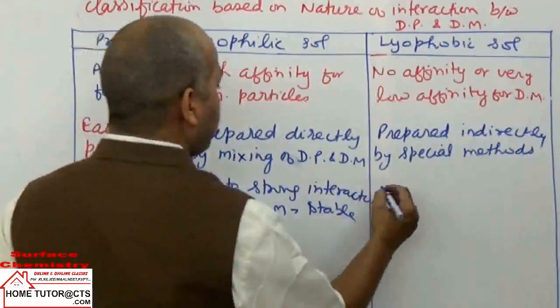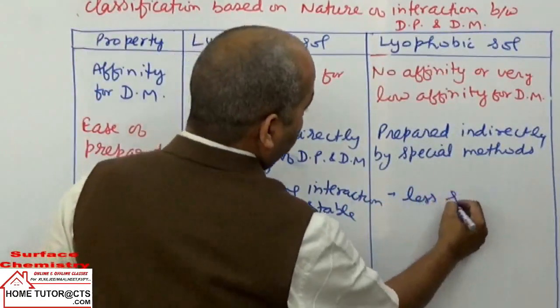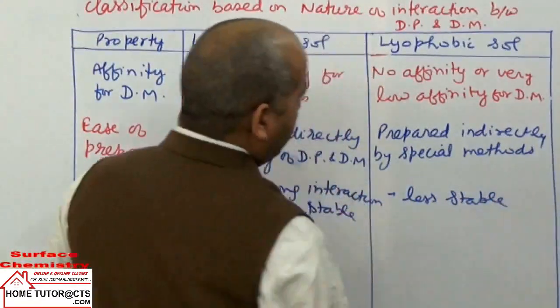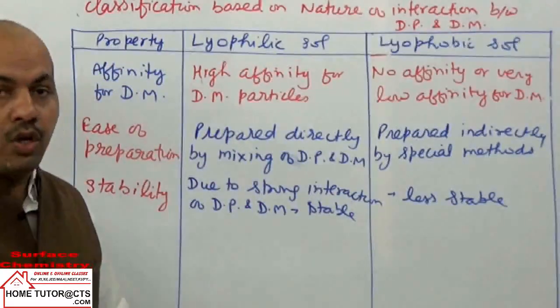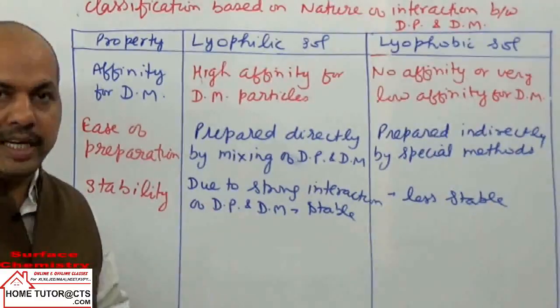They are less stable because of low affinity. Stability is less for the lyophobic salts. They are more stable because of strong interaction.